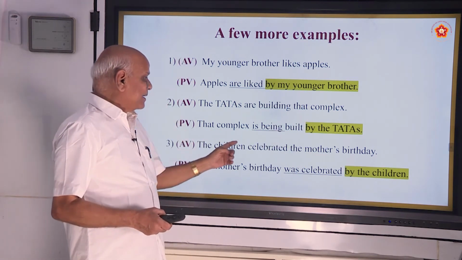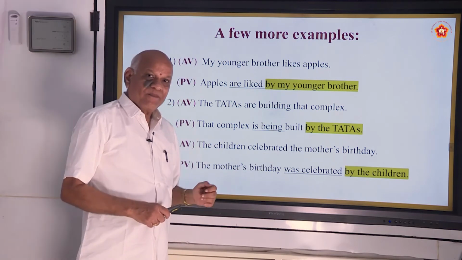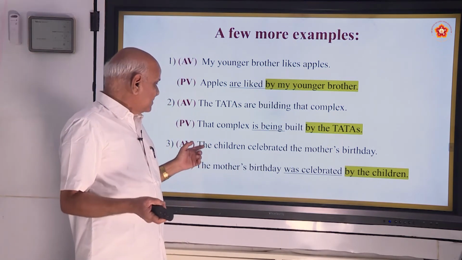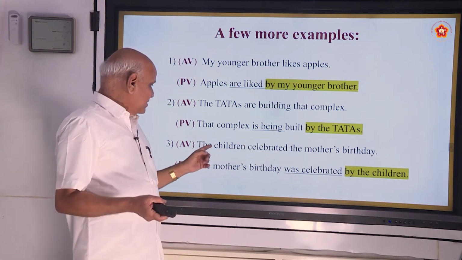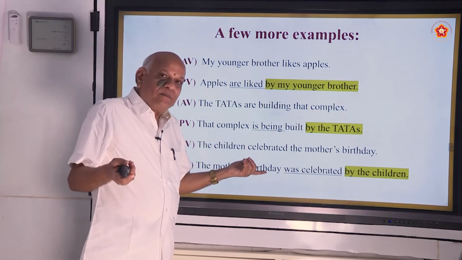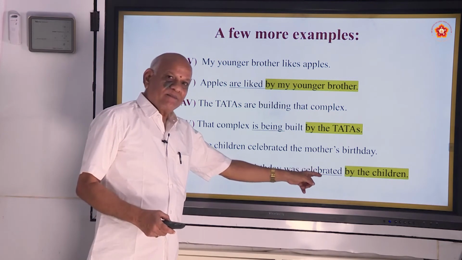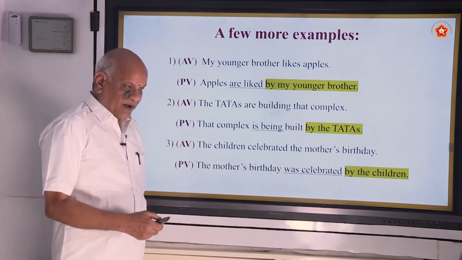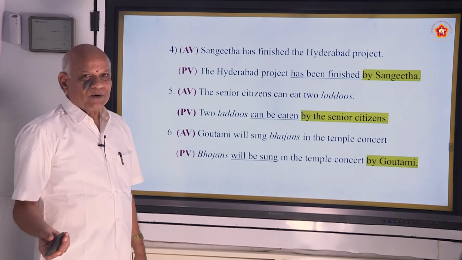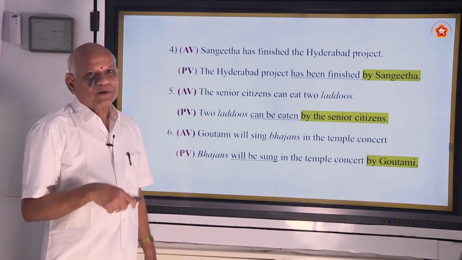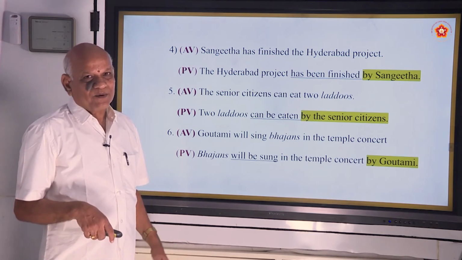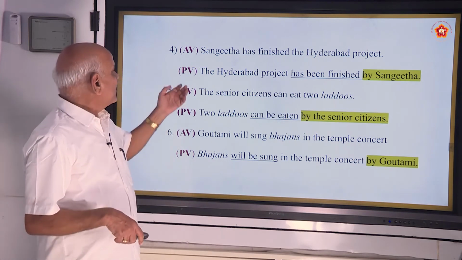The children celebrated the mother's birthday. Past tense. The children celebrated what? The mother's birthday. The mother's birthday was celebrated by the children. So just to cement those four steps for you all, I have given examples.